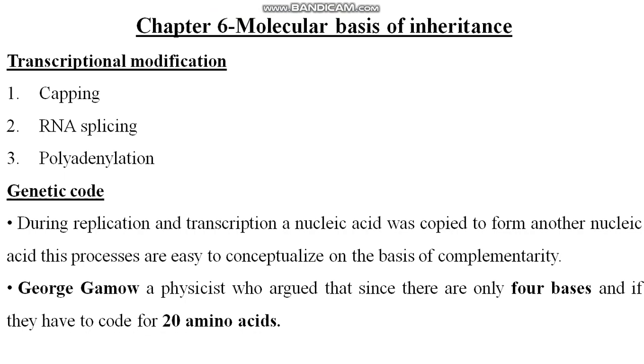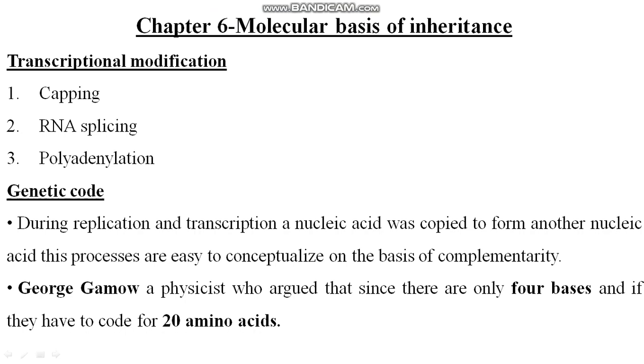Today we will continue chapter 6, molecular basis of inheritance. I told you in our last class about replication and transcription, and today we will talk about transcriptional modification, that is capping, RNA splicing, and polyadenylation. I told you a little bit about this in your interactive class. So let's see the genetic code.